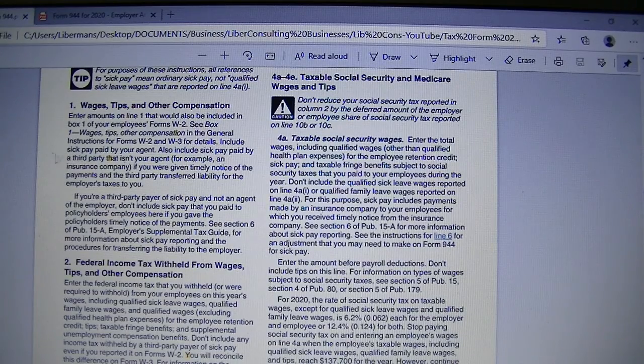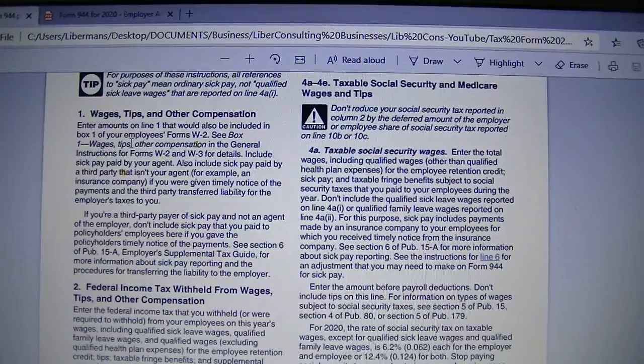Sick leave paid by your agent, also include sick leave paid by a third party that isn't your agent, for example, an insurance company, if you were given timely notice of the payment and the third party transferred liability for the employer's taxes to you.